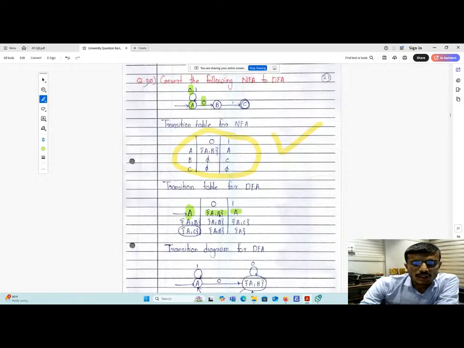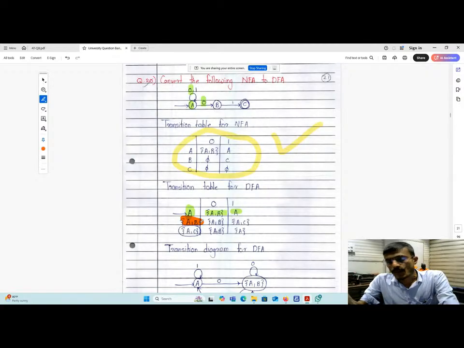We got a new state A comma B together, so you have to take that state A comma B over here. Now take the 0 transition of A comma B. So you have to take delta of A comma 0 union delta of B comma 0.